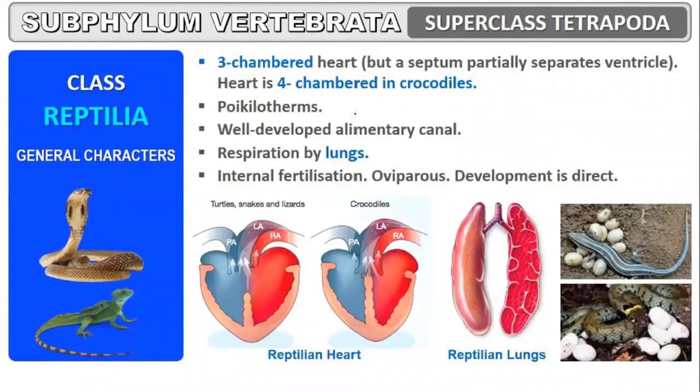Okay, next, they have a three-chambered heart. All the reptilia have a three-chambered heart, but the heart is four-chambered in crocodile. Repeated question. Since it is an exception, NEET question preparers are always attracted towards exceptions.